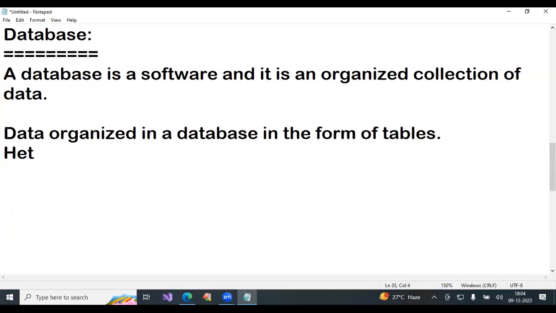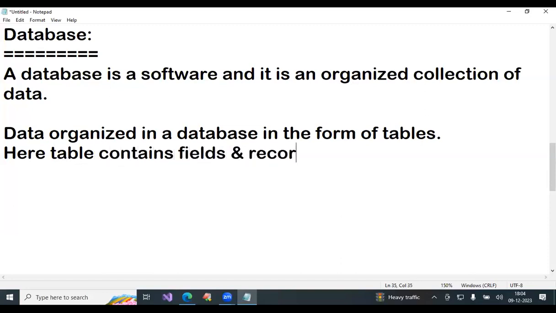Here, a table contains fields and records.